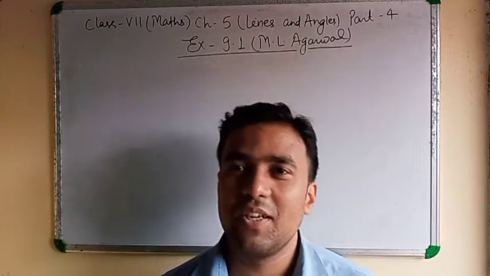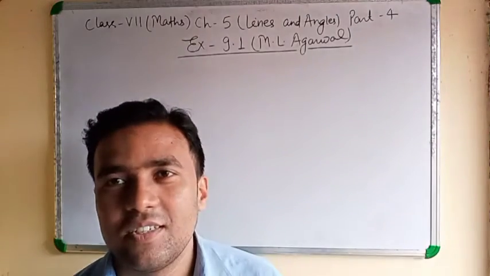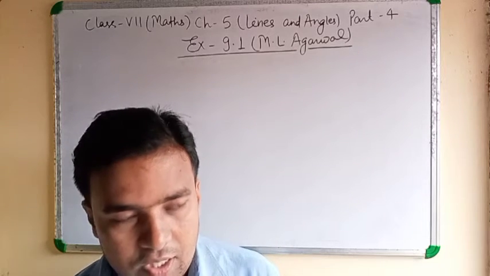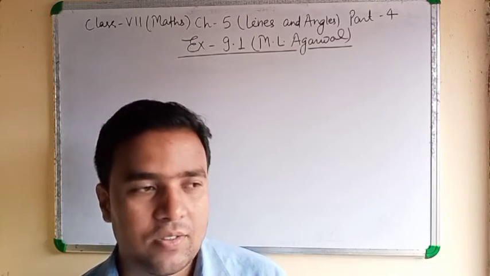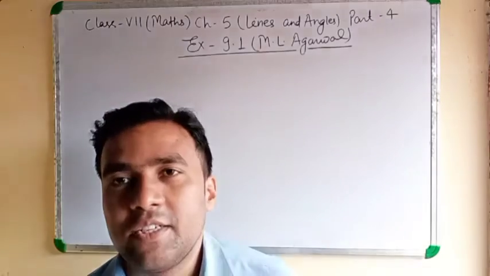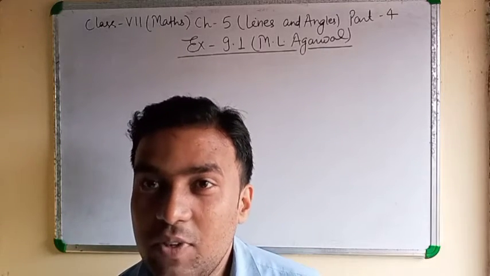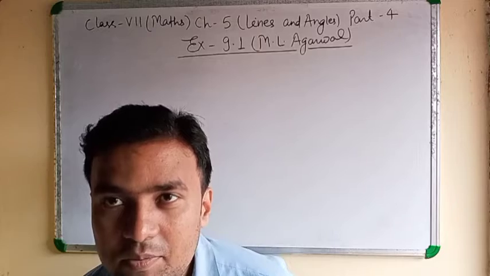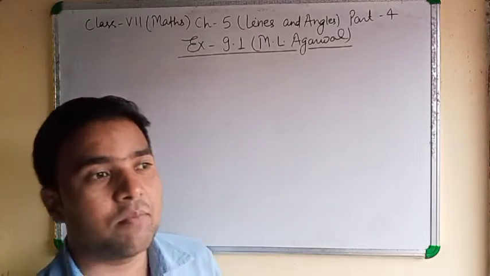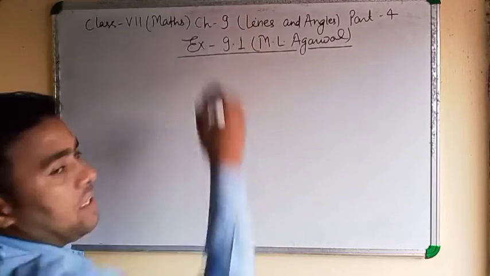In the previous video we completed all the NCERT exercises. In this video we will discuss ML Agrawal Lines and Angles, that is chapter number 9. It means NCERT chapter number 5. When you read NCERT chapter number 5, at that time you will read ML Agrawal chapter number 9. Clear?